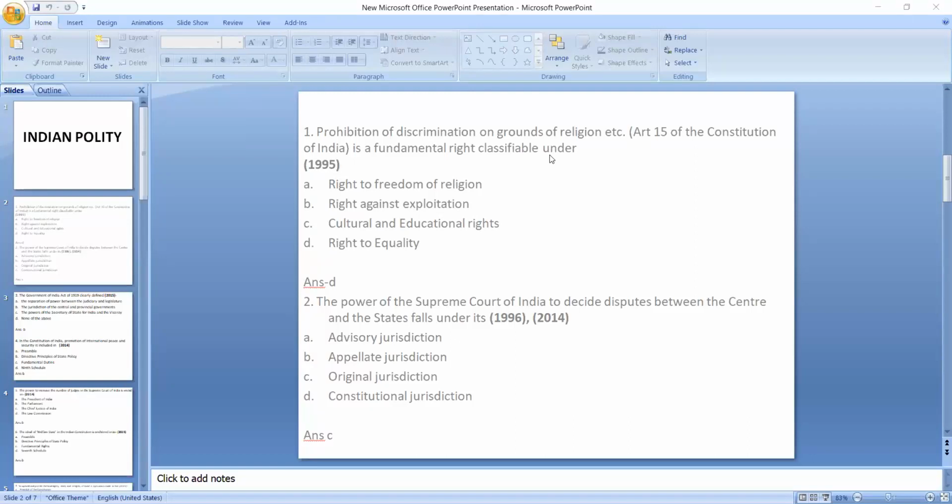And then regarding the prime minister, obviously you will have to remember about 2-3 articles related to the prime minister, like his appointment, or his council of ministers. That council of ministers are responsible to whom? To the prime minister or to the Lok Sabha? Because we all know that the Council of Ministers are undoubtedly appointed by the President of India, but on the recommendation of the PM, isn't it?